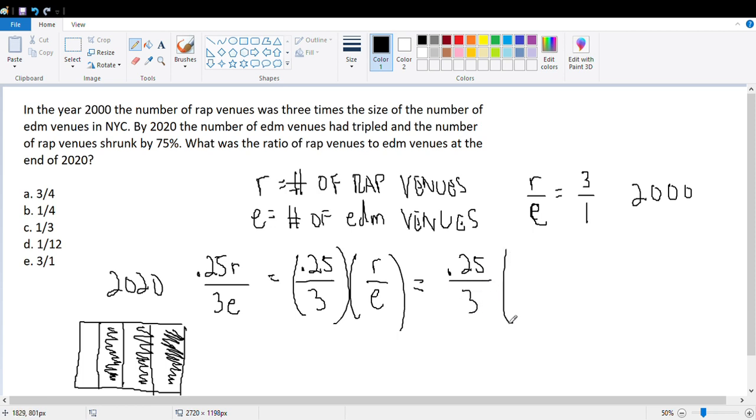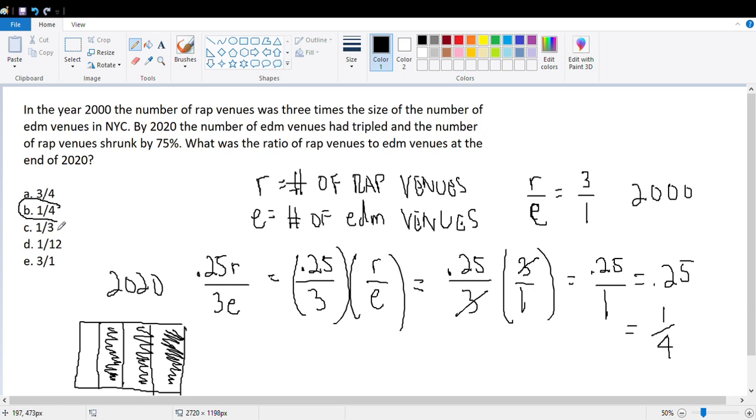We can cancel the 3's, and we're left with 0.25 over 1, which is just 0.25. And what's 0.25 as a fraction? It's just 1/4. And therefore my answer is B, the ratio for 2020 of rap venues to EDM venues is 1/4.